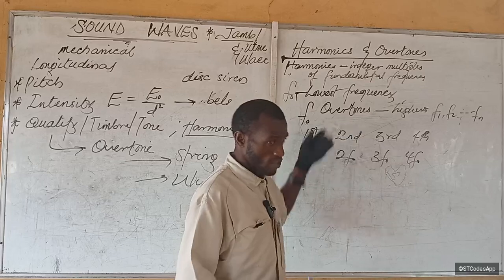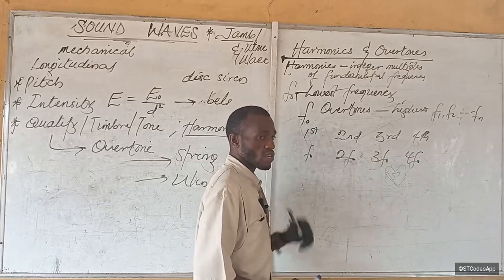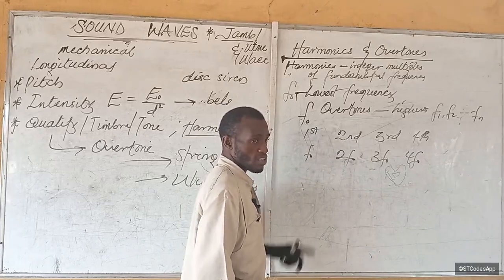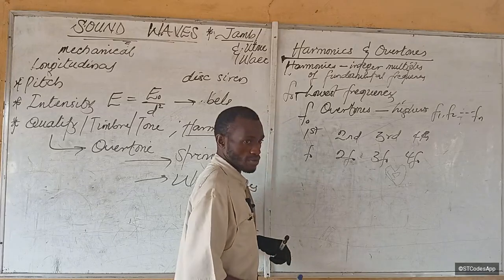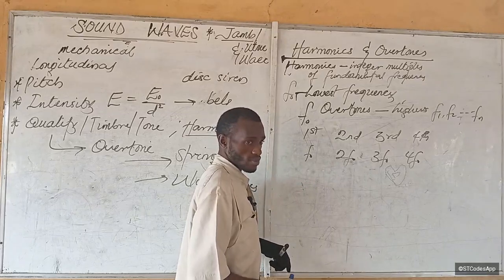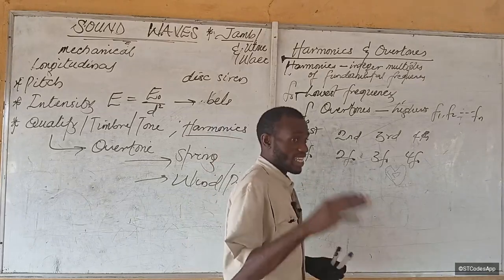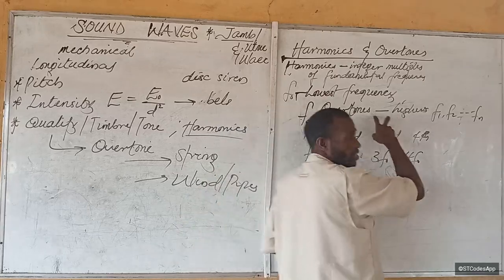Overtone. Do you understand now? So if f naught is the fundamental frequency, what's our first overtone? Any frequency that is higher than the fundamental frequency is called an overtone.